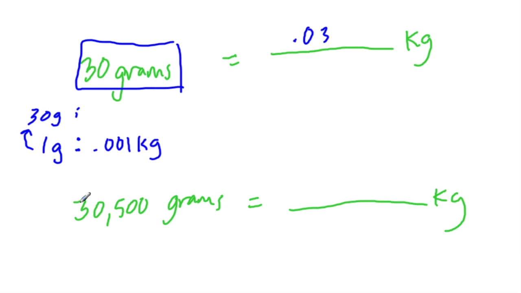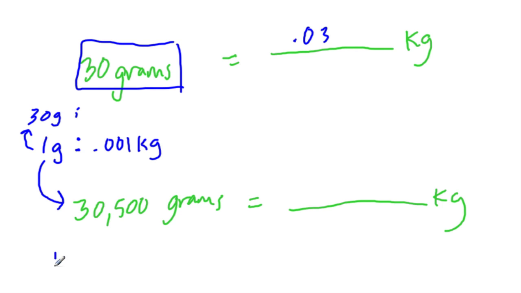And here, if we have 30,500 grams, well, if 1 gram is equal to this many kilograms, now we're multiplying the grams by 30,500. So we take this number and multiply by 30,500. However, I'm going to even simplify it.